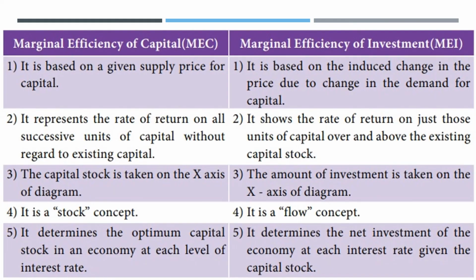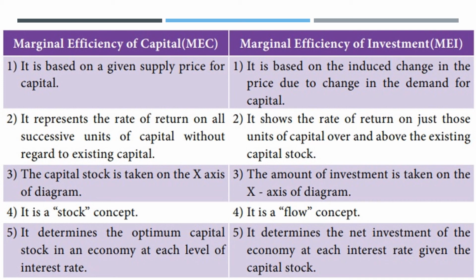Now coming to the difference between the marginal efficiency of capital and the marginal efficiency of investment, you could see that marginal efficiency of capital is based on a supply price of capital, whereas marginal efficiency of investment is based on the induced change in the price due to change in the demand for capital. And MEC represents the rate of return on all successive units of capital without regard to existing capital, whereas MEI shows the rate of return on just those uses of capital goods over and above the existing capital stock.